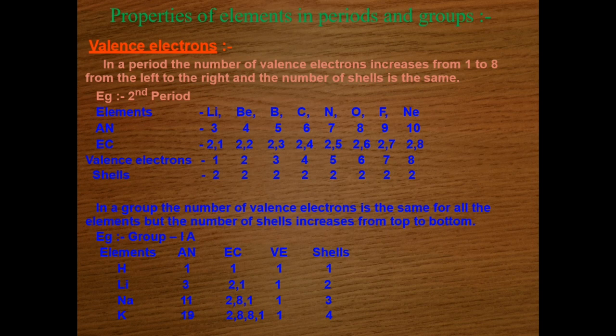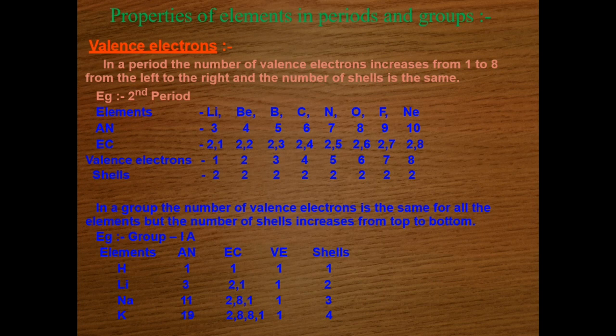Lithium belonging to the second period, the configuration is 2 1, beryllium 2 2, boron 2 3, carbon 2 4, nitrogen 2 5, oxygen 2 6, fluorine 2 7 and neon 2 8. So what it is actually showing is the valence electrons are increasing from 1 to 8, but the shell remains same.